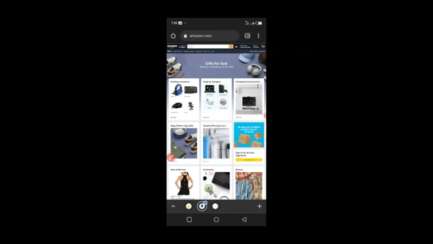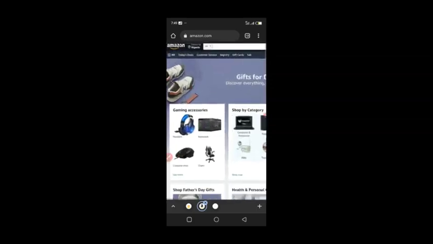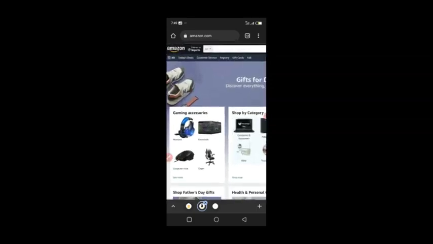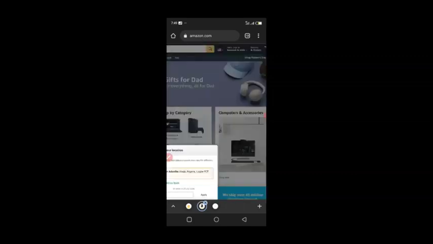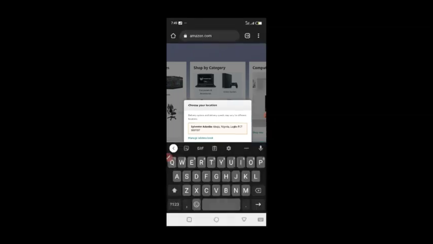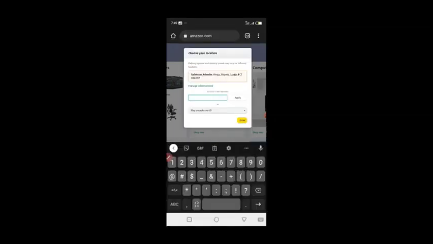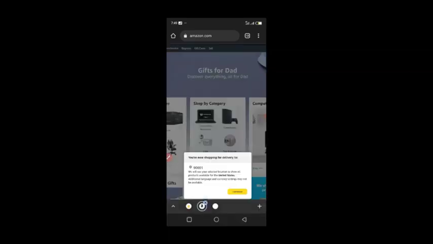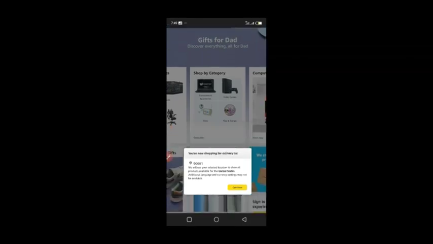So what I always advise people to do is, the markets that we are always focusing on are US markets. So I'm going to come here where it says deliver to Nigeria, by the right side of Amazon. I'll click it, and when it loads, I'm currently in Abuja right now, which is why it's bringing this location. It is going to automatically detect your location where you are right now. So I will enter 90001 so that we put a Los Angeles address. So it's now in the United States.